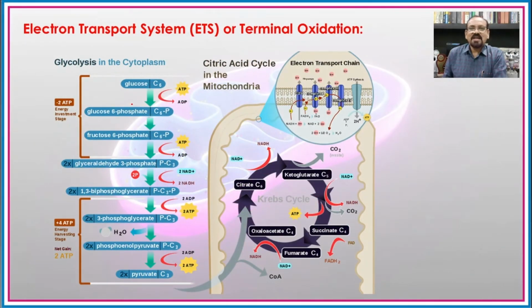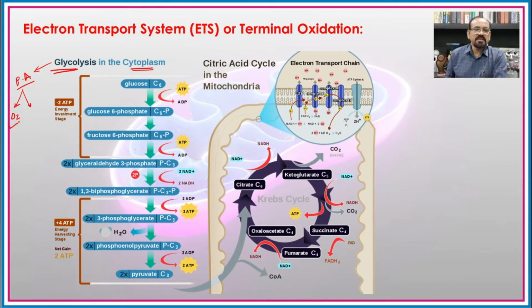Friends, as we have seen earlier, glycolysis is a gateway step and it is carried out in the cytoplasm. After glycolysis, the product which is formed is pyruvic acid, and the fate of the pyruvic acid depends upon the presence or absence of oxygen.